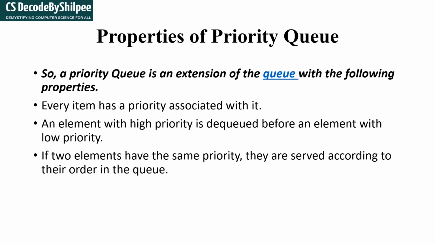Okay. Next we'll see the properties of the priority queue. What is the property? Just now I said that the priority queue is an extension of the queue.